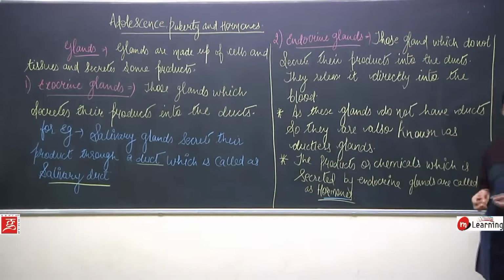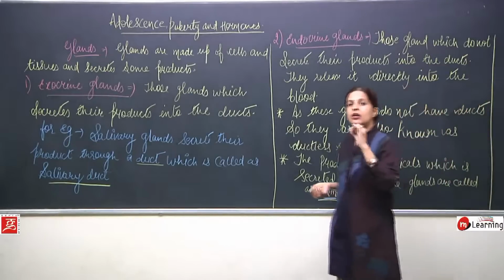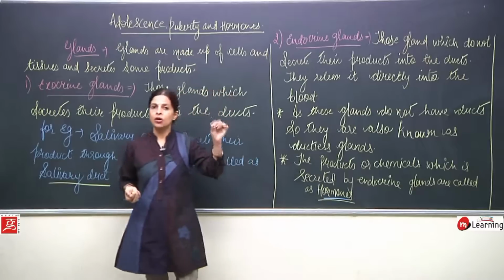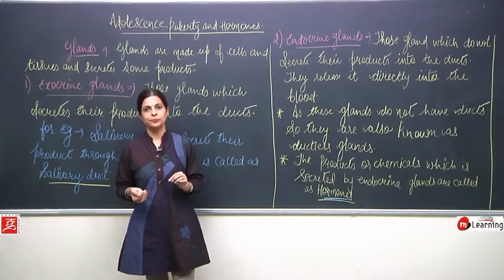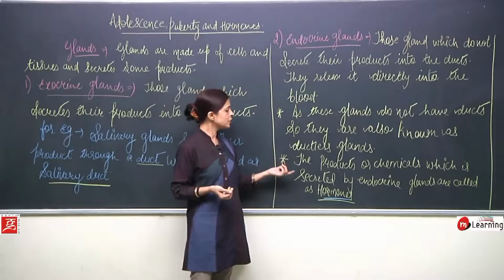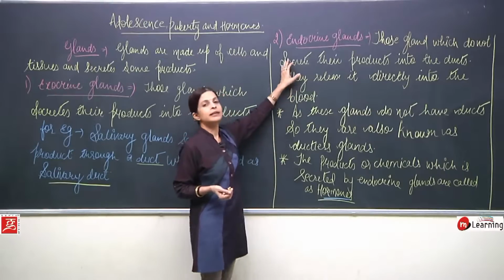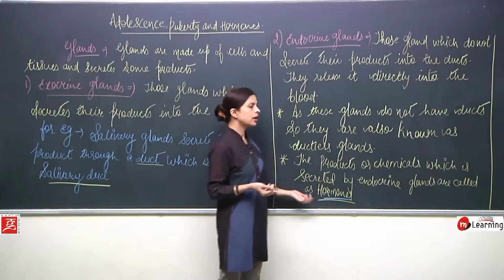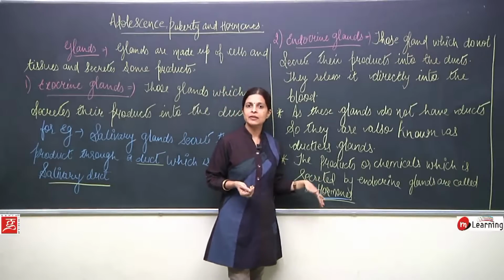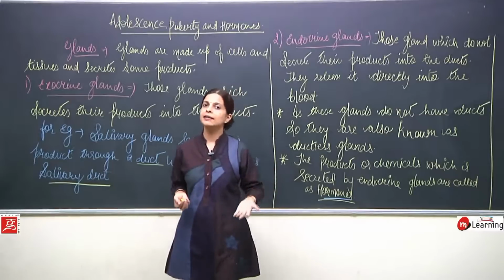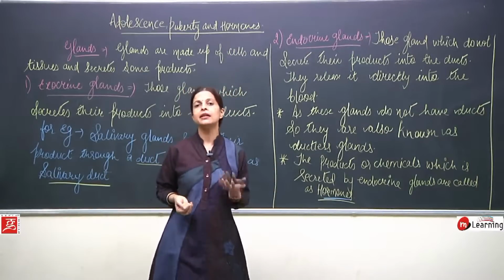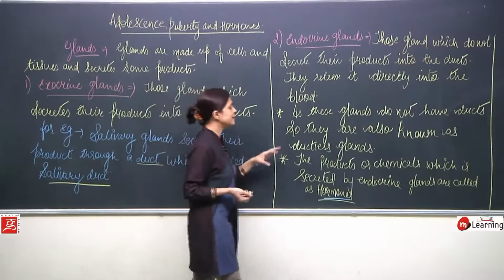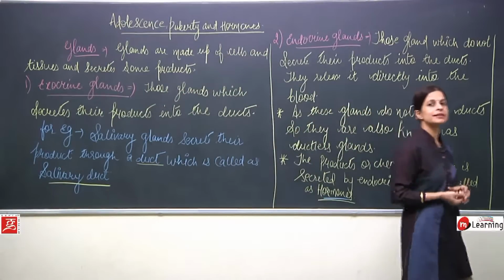Okay, what are hormones? The chemicals which are produced by the endocrine glands. That means one thing is very clear, children, hormones do not reach the particular organ with the help of a duct. Always remember, we can talk in two ways: endocrine glands secrete something, that secretion, that chemical, that product is known as what? Hormones. Now, I can say it vice versa. What are hormones? These are the chemical substances which are secreted by the what? Endocrine glands. Okay. So these glands are responsible for secreting various kinds of hormones.